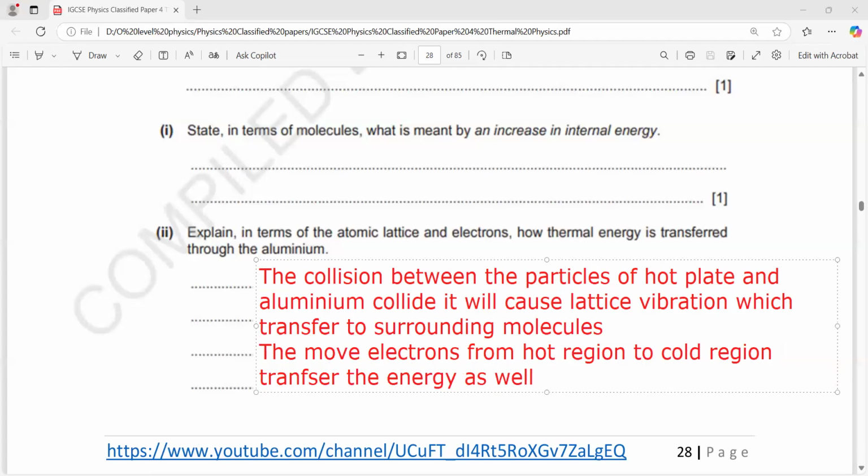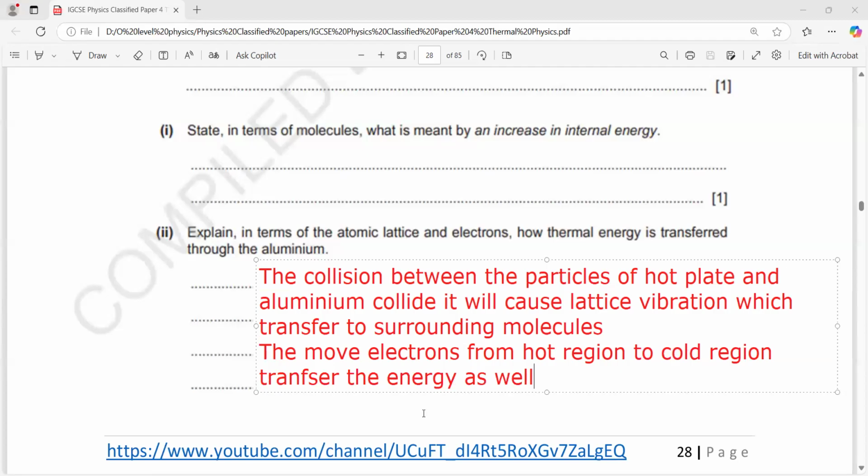So first the particles of the hot plate and the aluminium collide. This collision causes a lattice vibration in the aluminium, and the neighboring particles transfer energy until it is transferred to the other end. And electrons also move from one place to another. Clear about this?